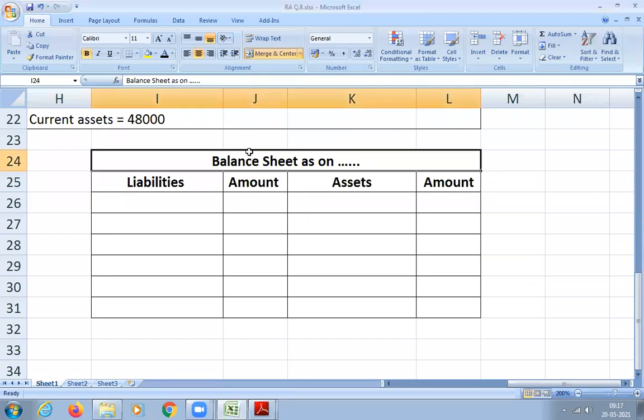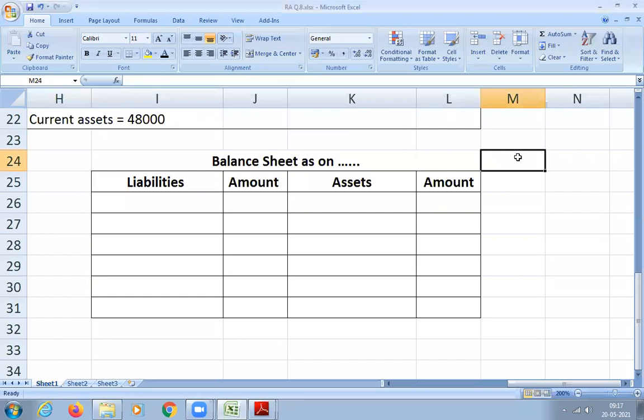Now we prepare the balance sheet, all of you. Draw the balance sheet. Write the liability column, amount, then assets and amount column. Quickly.